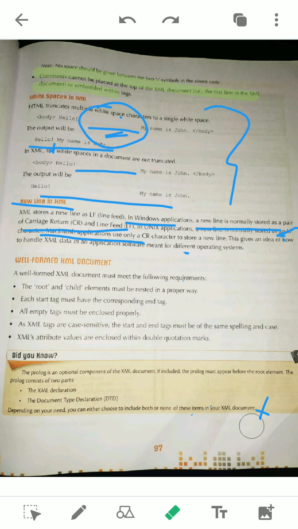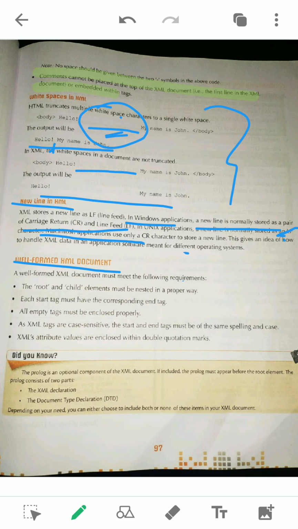Now the next topic, another topic is there: well formed XML. Questions come from this topic. As I told, in XML it is very easy to write the answers because every topic has questions and these are very easy. First of all, you see the well formed XML document. We have already covered how XML elements are to be written, what the tagging rules are. So these things are just repeated here. If you have got the idea of how XML elements are to be written, then these are very easy to write. No need to learn, you can even write all the answers.